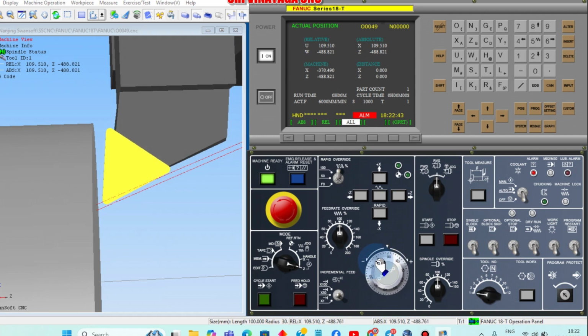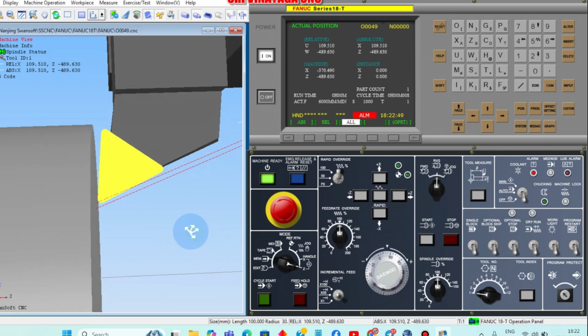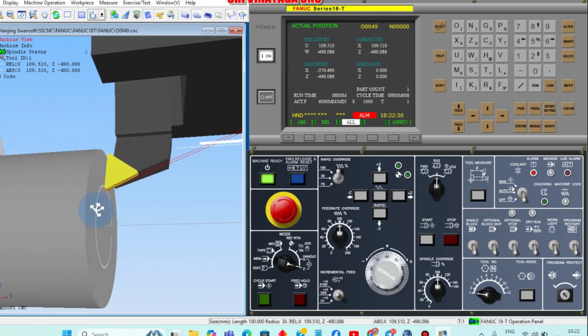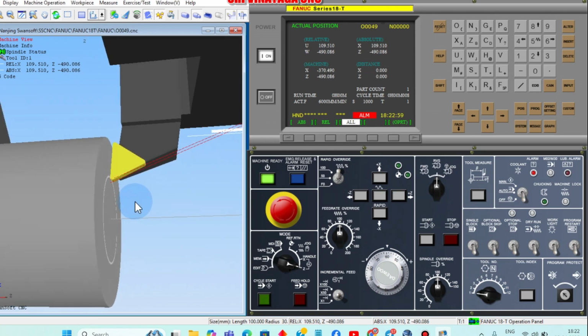Okay. Now we can move slowly. If you move slowly, now it's touched. You can see this. Now you can go to position, see all. Now you can see the machine value Z minus 490.086. This is the value from the home position to the job face, the workpiece.